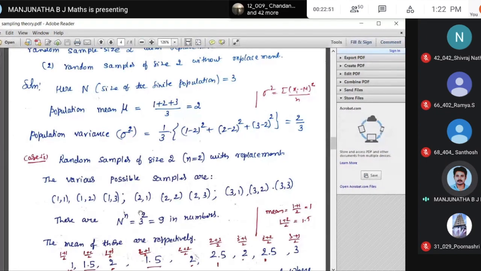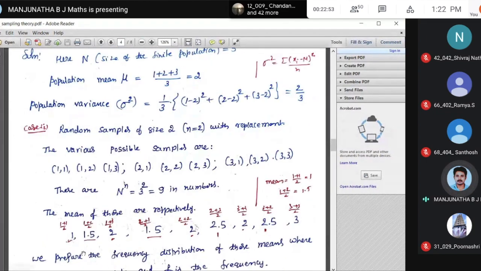Next mid value is 35. Similarly, here, what are the means of these samples? 1 plus 1 by 2, 1. 1 plus 2 by 2, 1.5. 1 plus 3 by 2, 2. 2 plus 1 by 2, 1.5. Here 2 plus 2, 4 by 2 is 2. 2 plus 3, 5, 2.5. 3 plus 1, 4, 2. 3 comma 2, 3 plus 2, 2.5. 3 comma 3, 3 plus 3 by 2, 3.